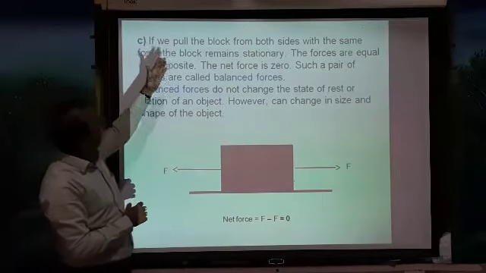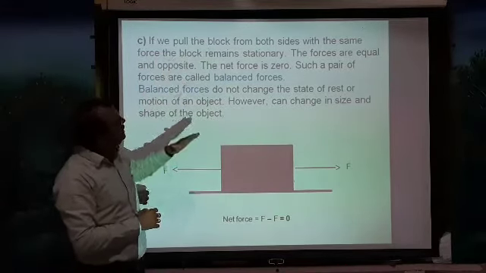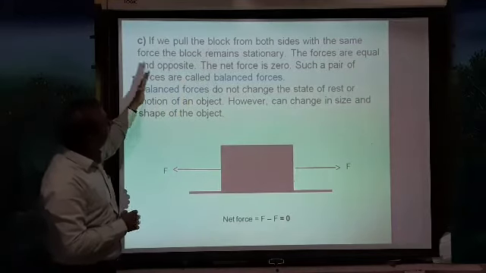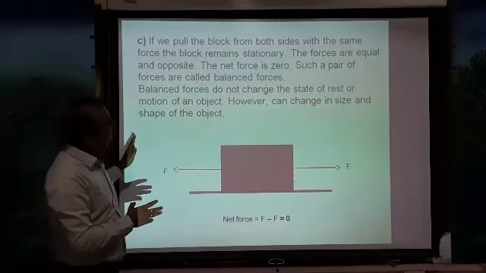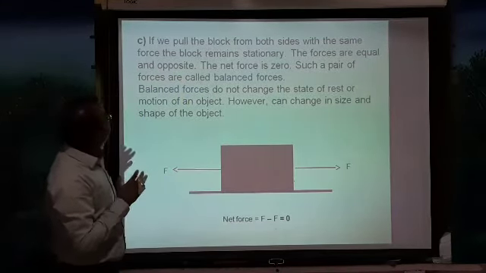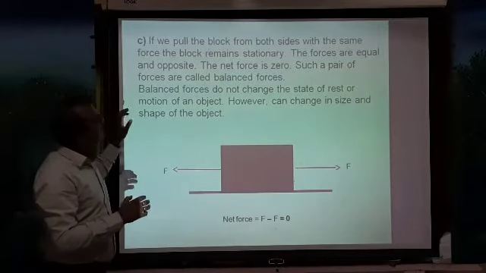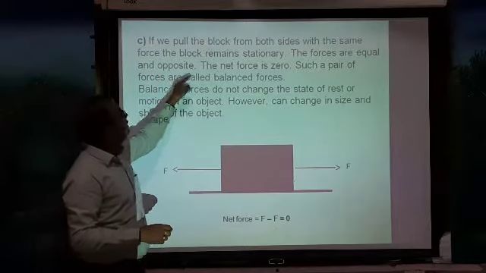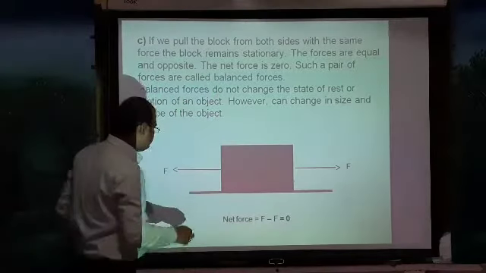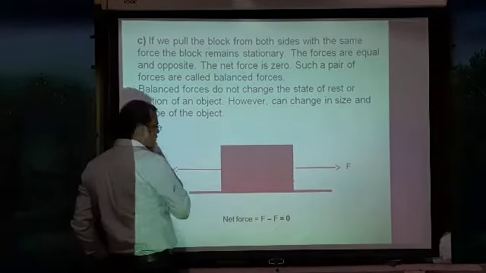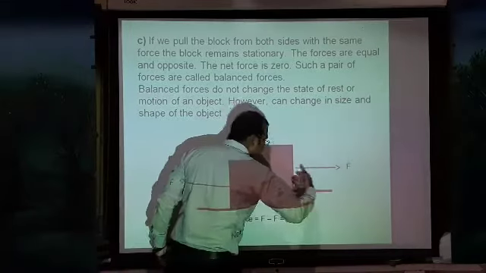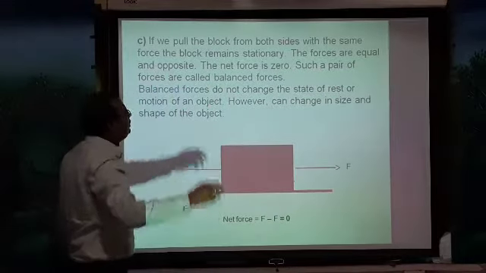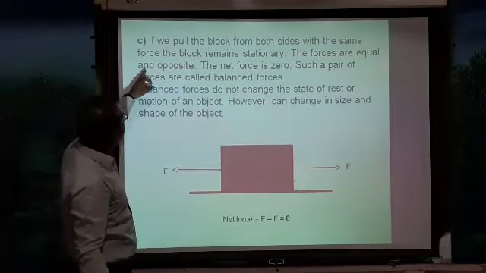If we pull the block from both sides with the same force, the block remains stationary. The forces are equal and opposite. The net force is what? 0. Such a pair of forces is called a balanced force. Here you just see, he is pulling toward this side, and there is one more person pulling toward that side. So what happens? The forces are equal in opposite directions.